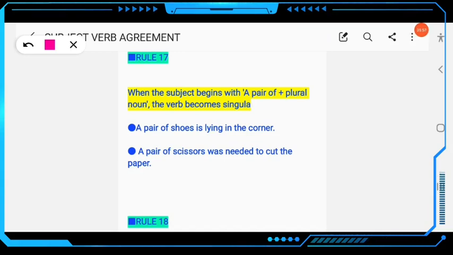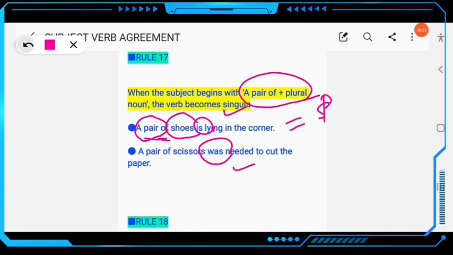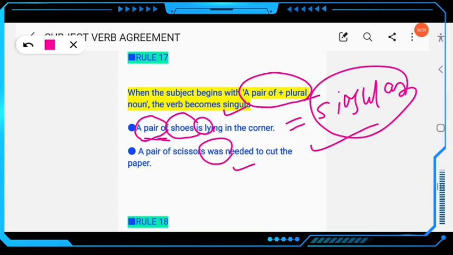Do you know "a pair of shoes"? If a sentence starts with the subject "a pair of shoes", this is plural, but it will be considered singular because it is "a pair of". Okay, "a pair of scissors was needed", not "were". When the subject begins with "a pair of" plural, the verb will be singular, okay, not plural. Clear? This is rule number 17.